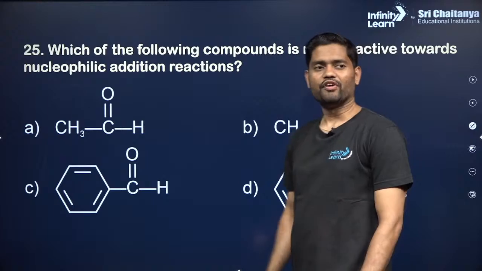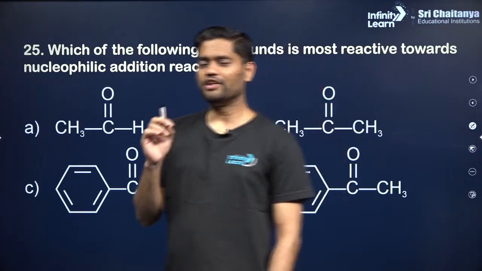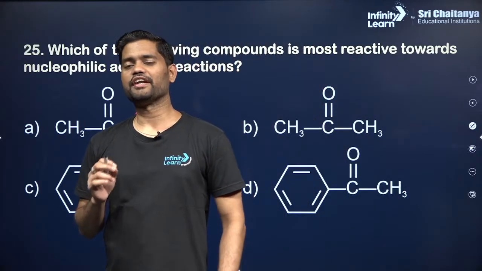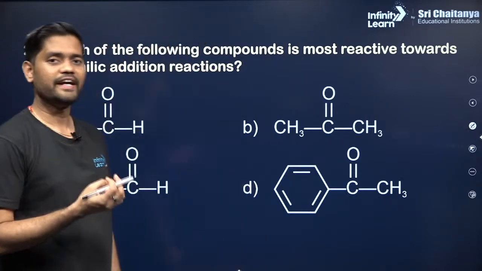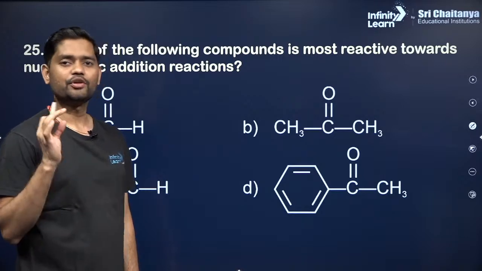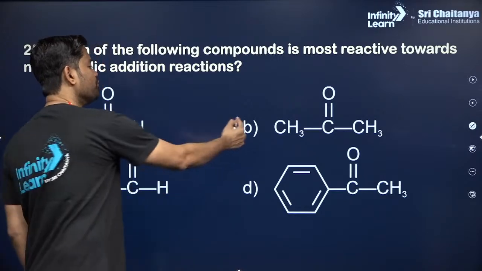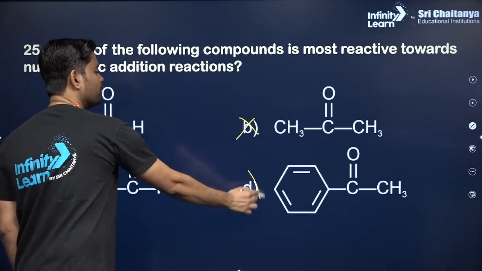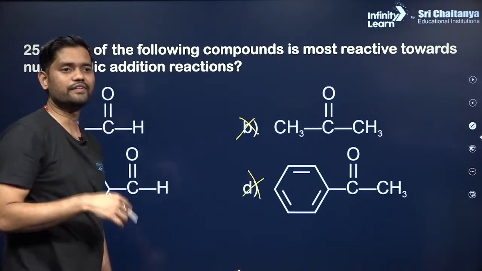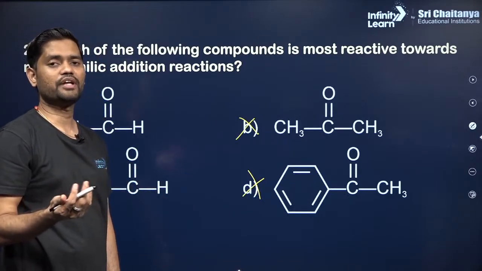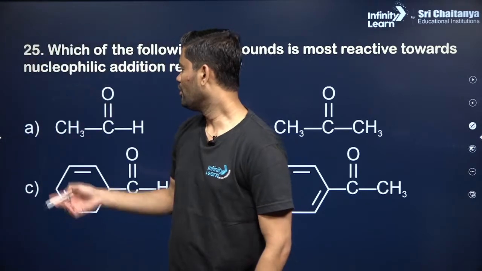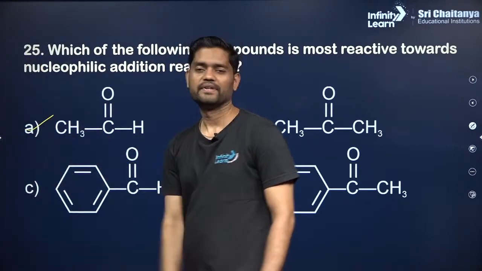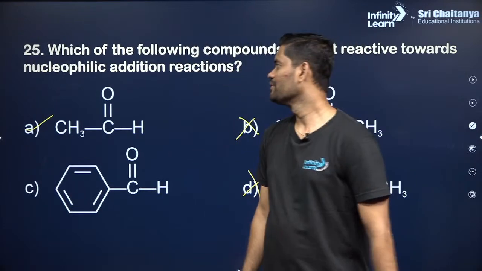For carbonyl groups, the rate of nucleophilic addition reaction follows the order formaldehyde, then aldehyde, and then ketone. So we are not going for ketone. We have 2 aldehydes. Out of those 2 aldehydes, aliphatic aldehydes are more reactive than aromatic aldehydes. So the only option that remains is option 1. Clear? Next,